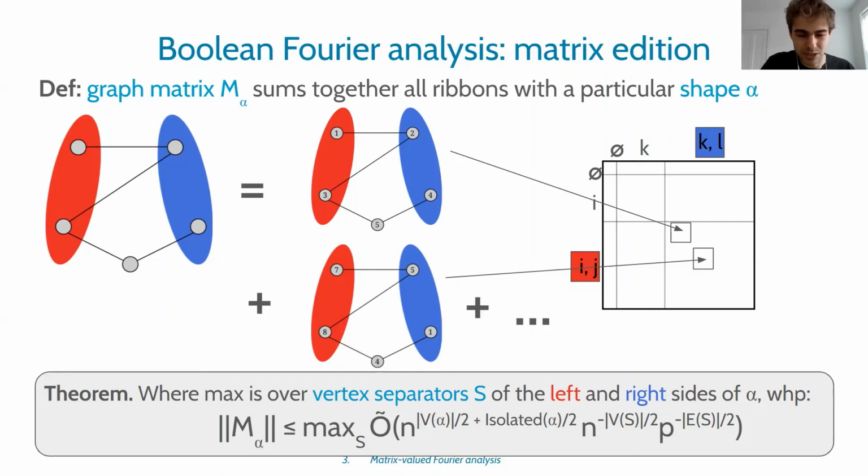You can read through this definition, but the important part is that just by looking at this small 5-vertex graph alpha, one can determine the approximate magnitude of the graph matrix M alpha. And it's defined in terms of these vertex separators of the left and right sides of alpha. So because the norm of the graph matrix just depends on alpha, if we want to analyze the spectrum of our random matrix, then now we can do it just by making combinatorial arguments about the small graphs alpha.